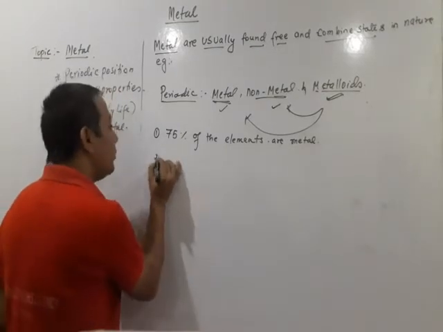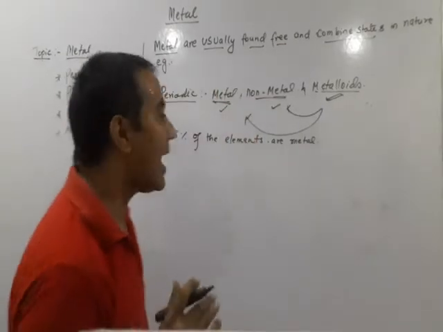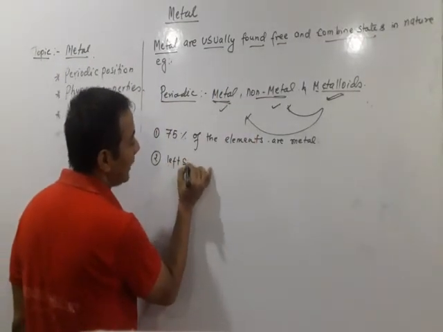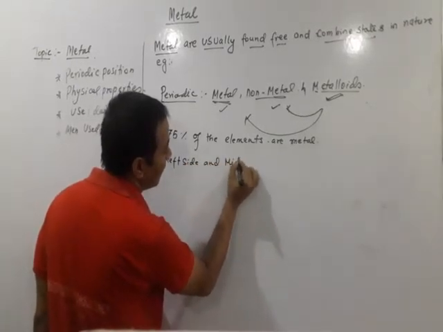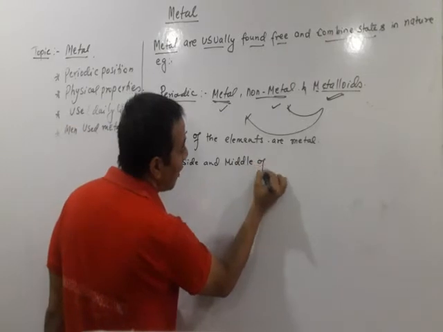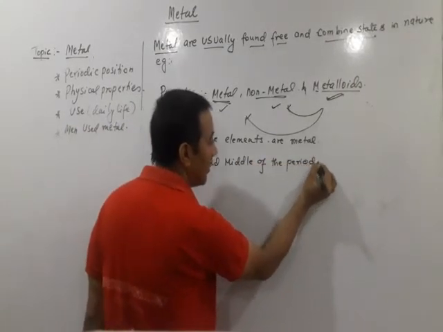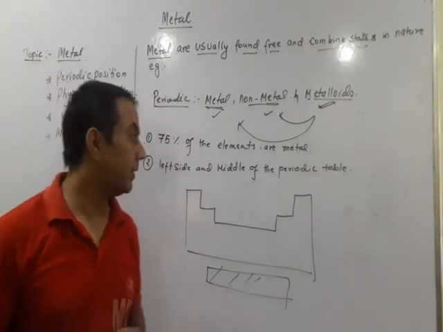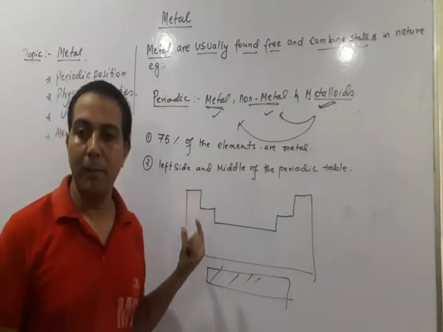Then the next thing we find is that in the periodic table, they lie on the left side and the middle of the periodic table. The left side and the middle of the periodic table contain metal elements.